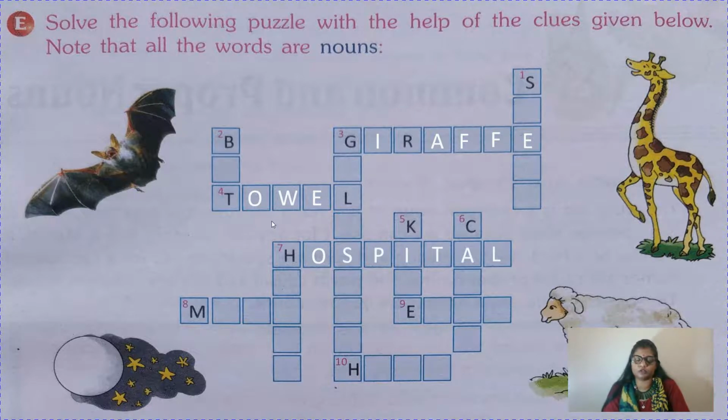So children, we know only 2 things are there, moon and stars. So number 8 starts with M, so we will write moon. Number 9, parts of the body we use to see things with. Very simple, we see with our eyes. Number 10, grows on head. So what do you have on your head? Hair.